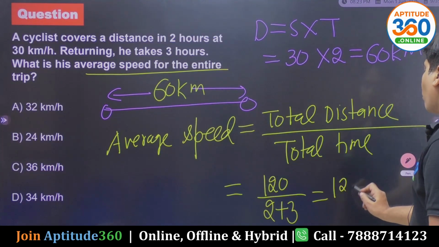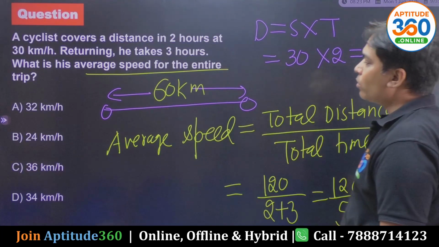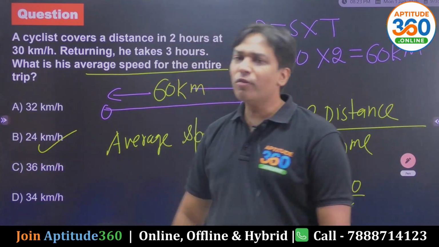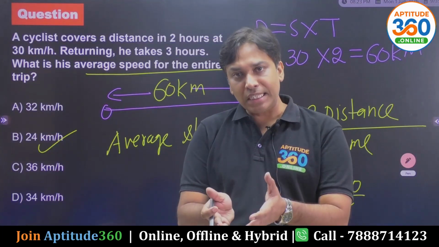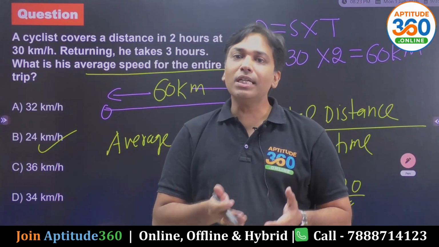Collectively it is 120 over 5. What is the answer? 24. 24 is the right answer. I hope you have understood. So average speed should be taken as total distance upon total time, right?